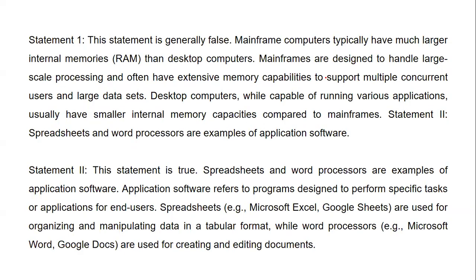So that's what I have explained. The same thing I have mentioned over here. Statement two is also application software, as I said. We have application software in the form of Microsoft Word, Google Docs. These are the examples which refer to programs designed for a specific application. I'm talking about the application software, right?